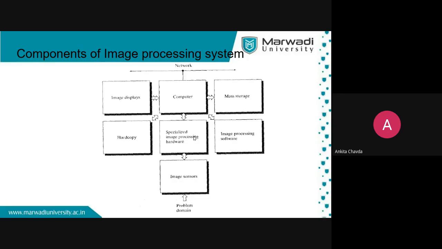Or it could have image processing software for enhancement purposes. You can even take the hard copy and feed it to your computer, your image will be displayed, or it can be stored into any of the storage, right?